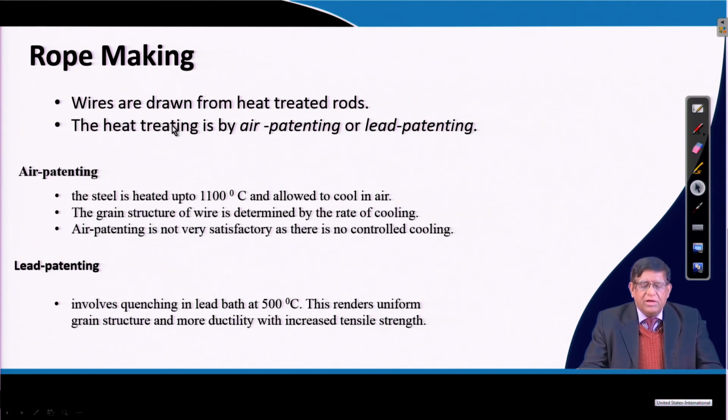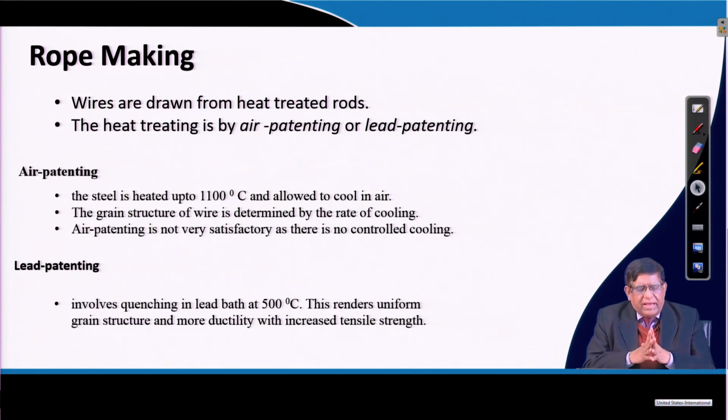From there they draw the wire, and it undergoes heat treatment, which can be by air patenting or lead patenting. Depending on how we manufacture, the quality of the wire ropes is determined. In air patenting, the wire is heated up to 1100 degree centigrade, and then it is allowed to cool in air, and the rate of cooling determines what type of grain structure forms in the wire, and that determines the quality.